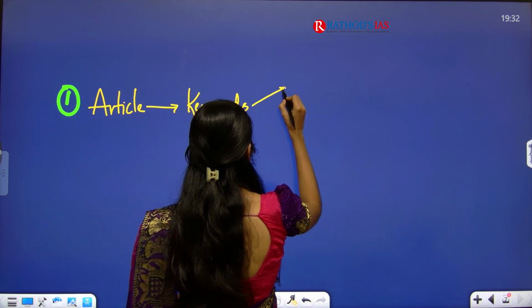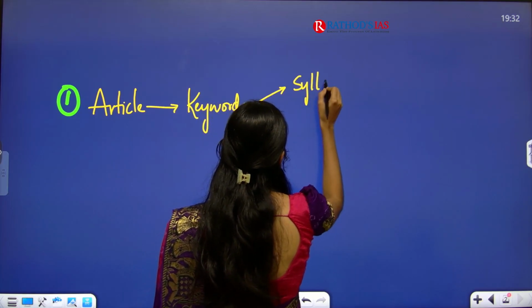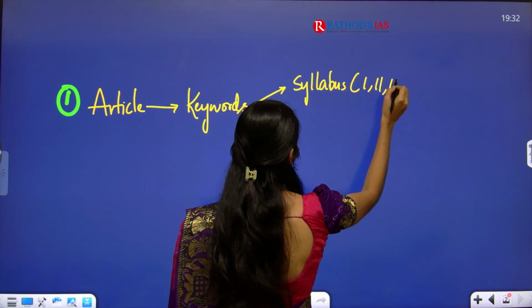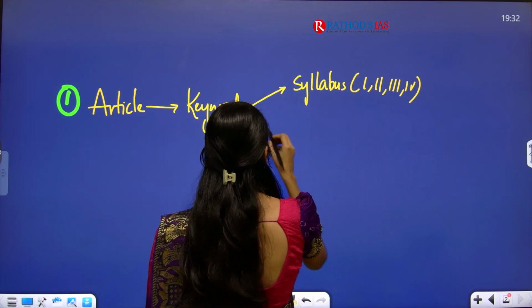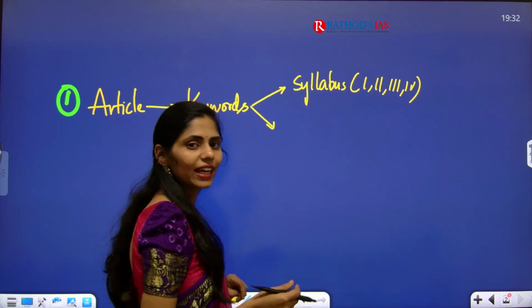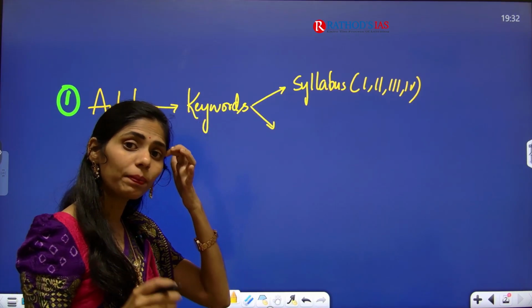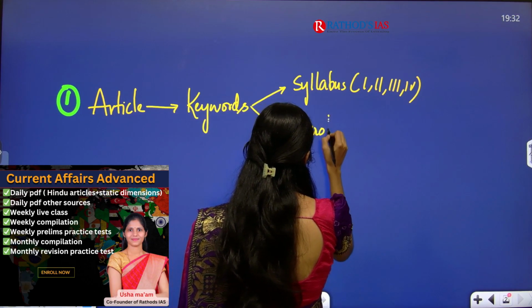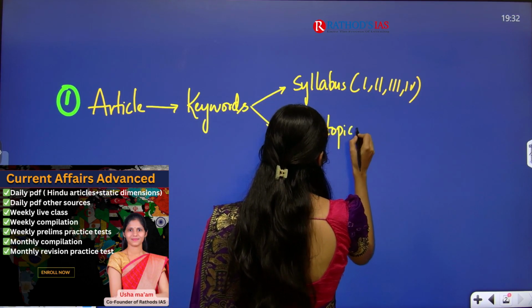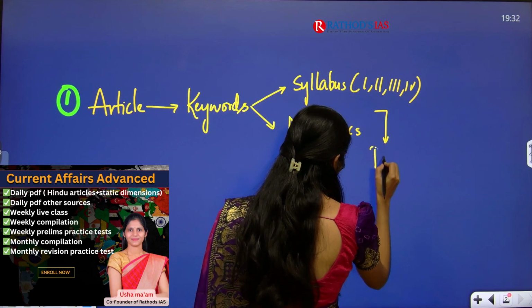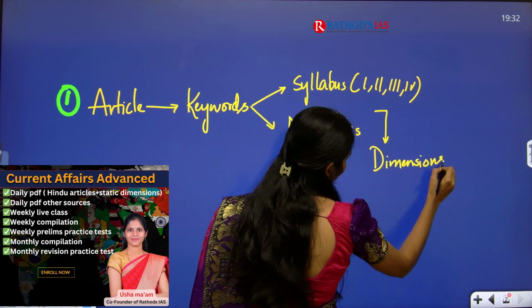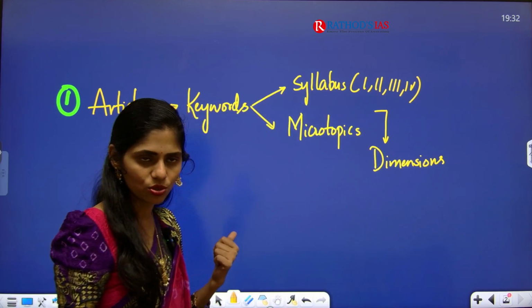First, we have to see where it can fit in our syllabus, like GS 1, 2, 3, 4. And after that, we have to see exactly from which micro topic it is important. So you have to see those micro topics in your syllabus. And after that, you have to see different dimensions of that topic.